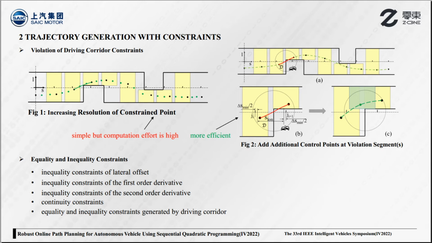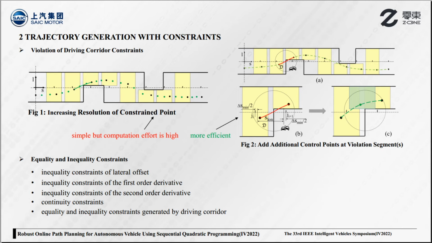It ensures that the position constraints are dense enough to enforce all points throughout the path within the driving corridor shown in Figure 1. The weakness of this method is that we have to apply redundant position constraints, and therefore the computation time increases with the number of constraints, and the path can be over-conservative.